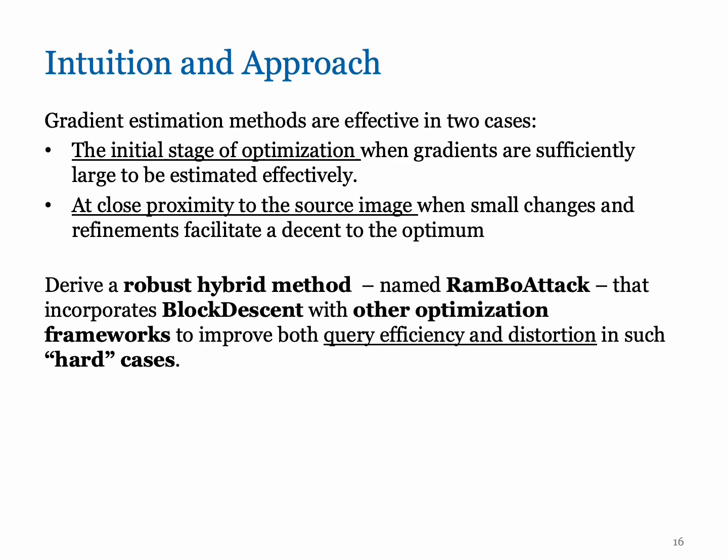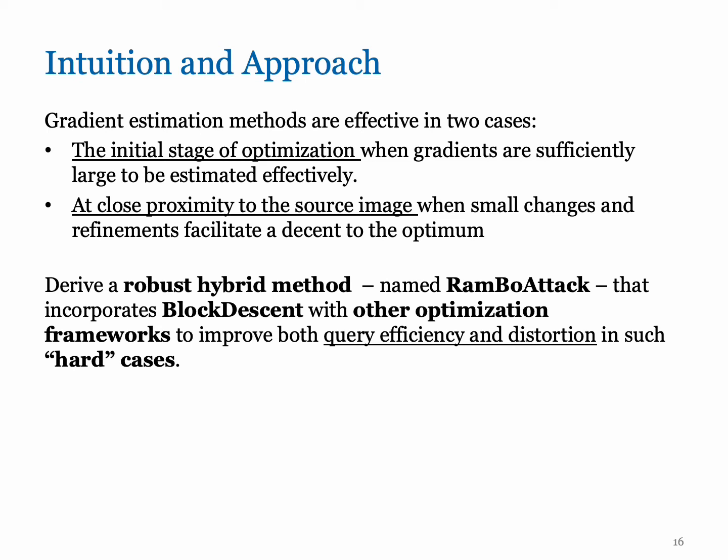Furthermore, we observe that the gradient estimation methods are effective in two cases: the initial stage of the optimization, when gradients are sufficiently large to be estimated effectively, and close to the source image, when small changes and refinements facilitate a descent to the optimum.